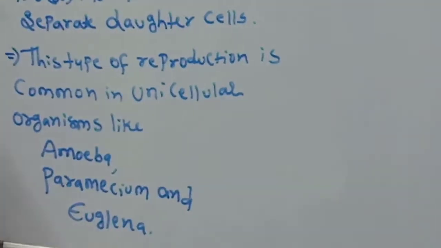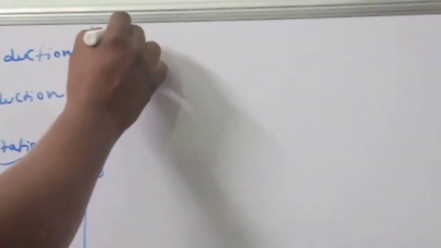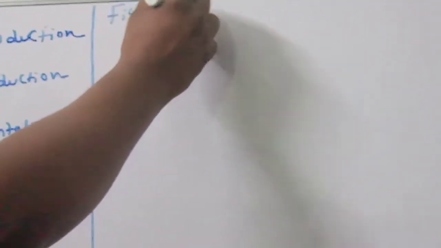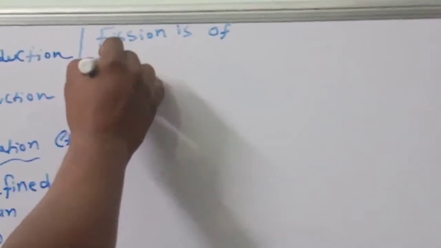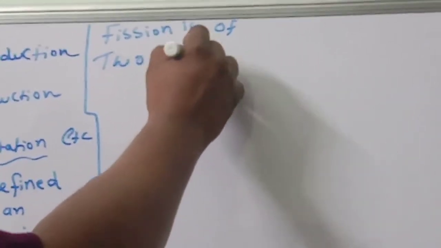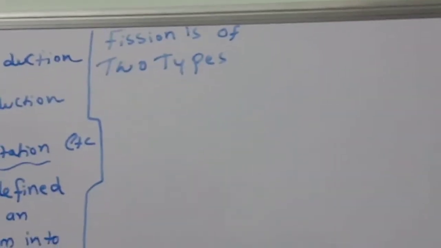Okay, fission is of two types. Fission is of two types.